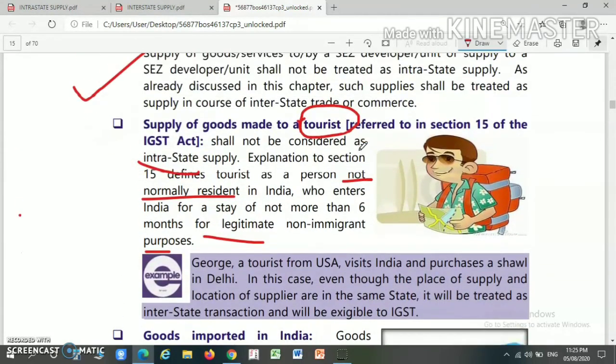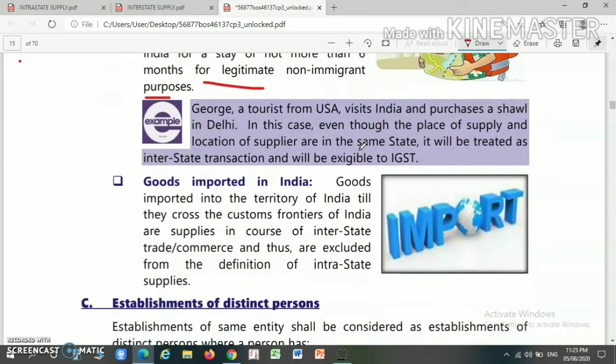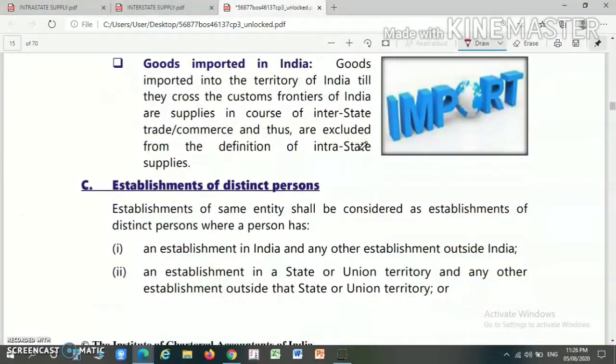If you are importing any goods into the territory of India, till they cross the customs frontier, such supply will be termed as an interstate supply and not an intrastate supply.